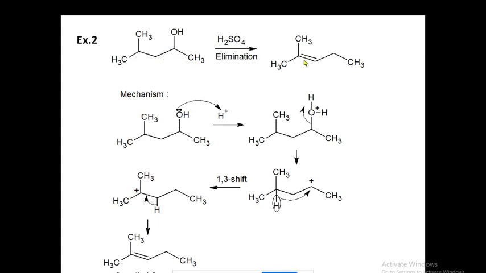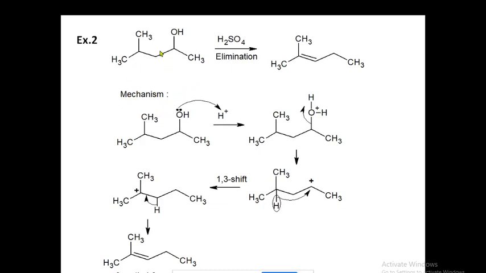But in the product, if you see, the double bond is formed at this position, where there is no hydroxyl group attached. The hydroxyl group is attached here, but the double bond will form here. How is it formed? Let's see the mechanism.